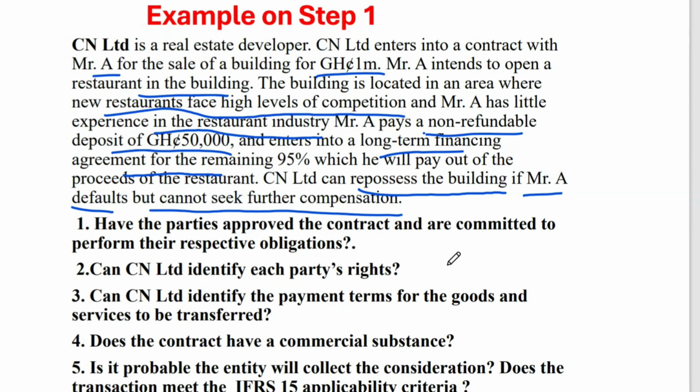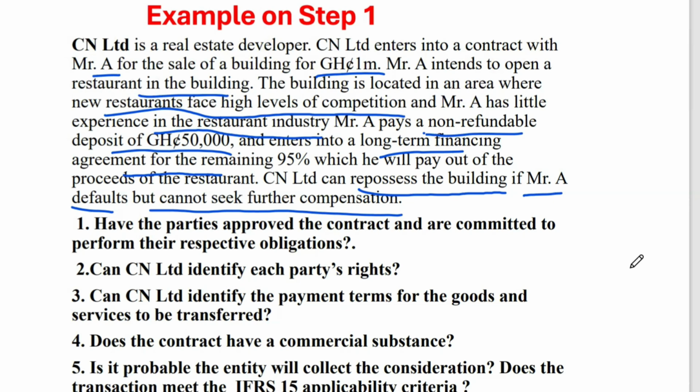So let's use this example to see if there's a contract with the customer. Don't forget, we are still on the first step: identify the contract with the customer. So we are checking if there's a contract with the customer, and we know the conditions to be met for us to say there's a contract with the customer. We said one, the parties should have approved the contract and they are committed to perform their respective obligations. Then each party's rights should be identified, the payment terms identified. The contract must have a commercial substance and it is probable that the consideration will what?